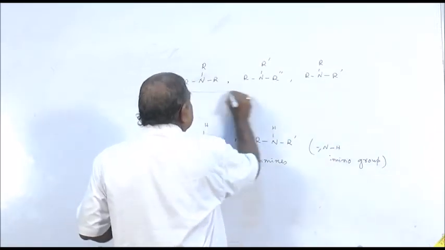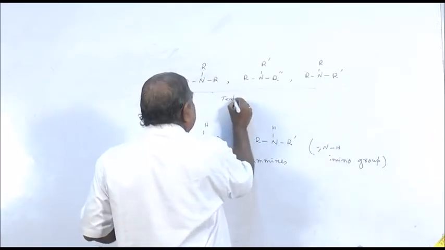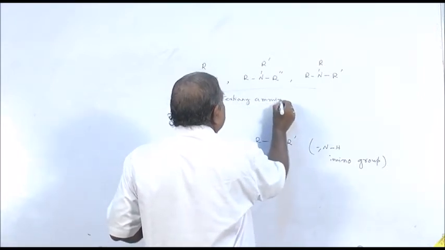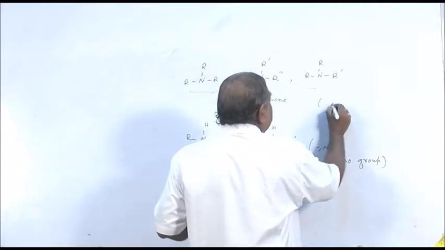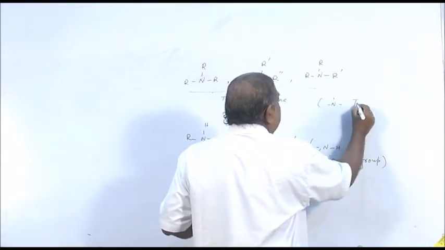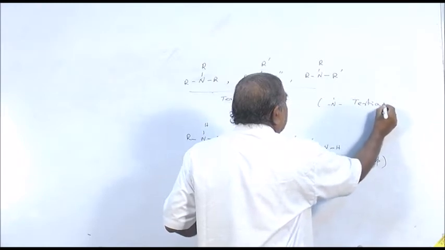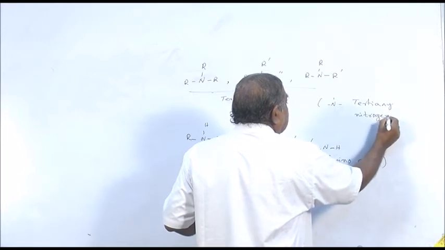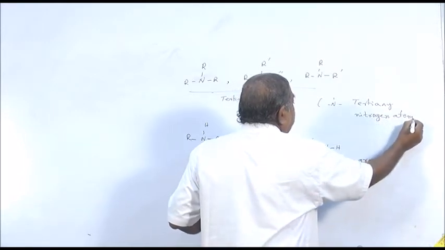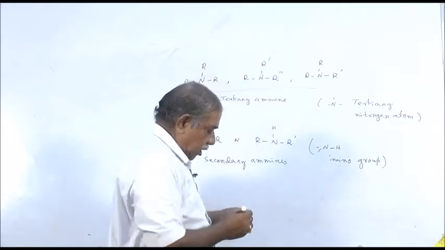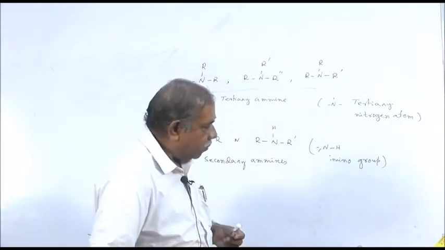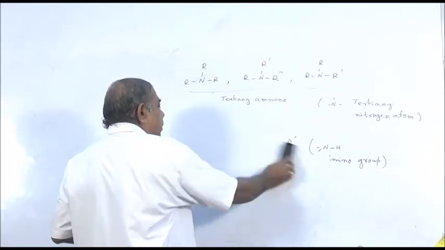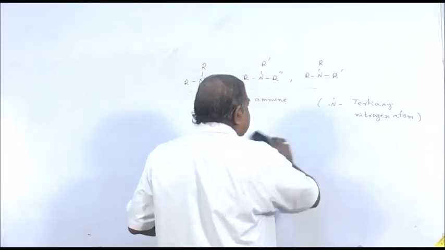So, this is your tertiary amines. Here the functional group is the tertiary nitrogen atom. Due to shortage of time, I am not going to discuss their nomenclature, which is being taught to you in your first year class.